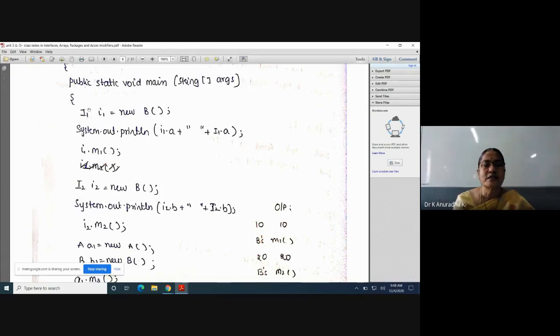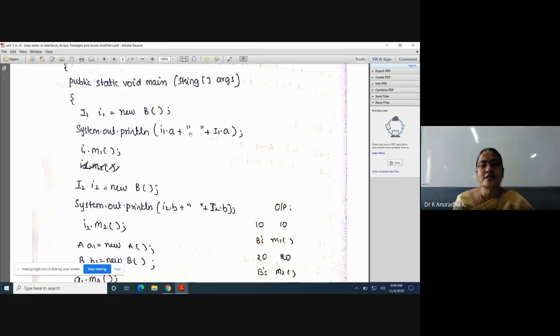All the abstract methods of interface I1 are overridden inside class B, so with respect to methods, only class B's methods will be executed. With respect to variables, I1's variables are used. Remember this point: with respect to variables, interface variables are used; with respect to methods, class B's methods will be executed.